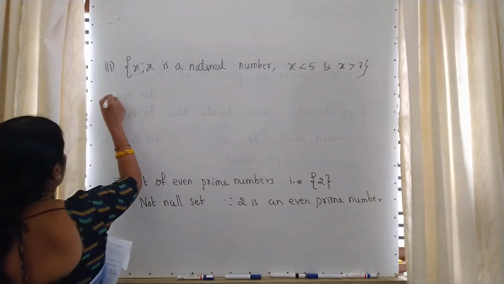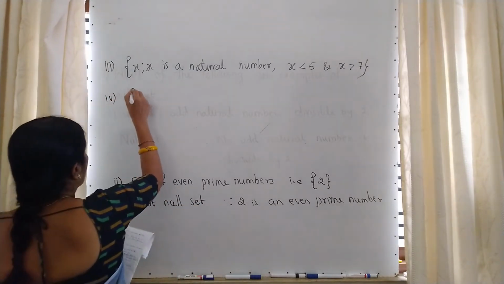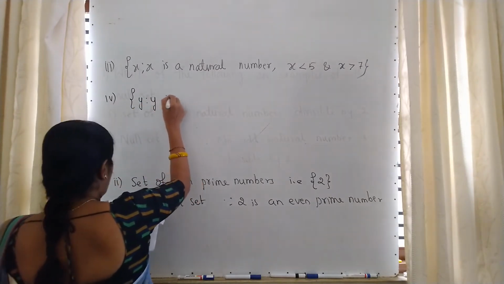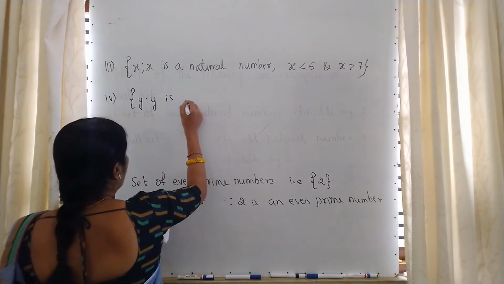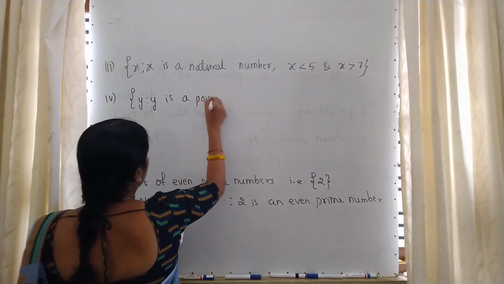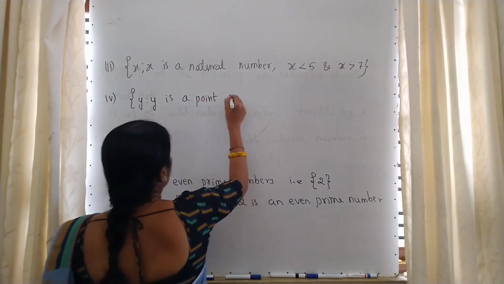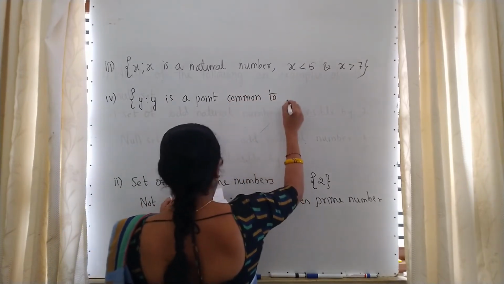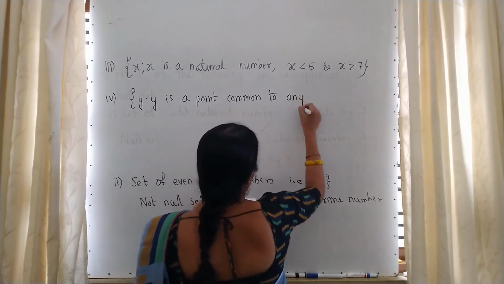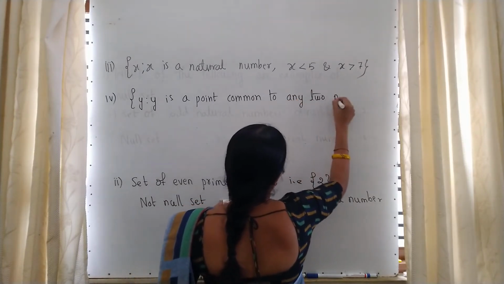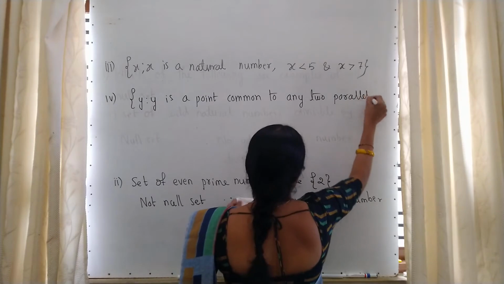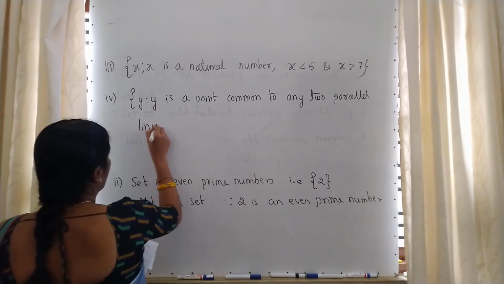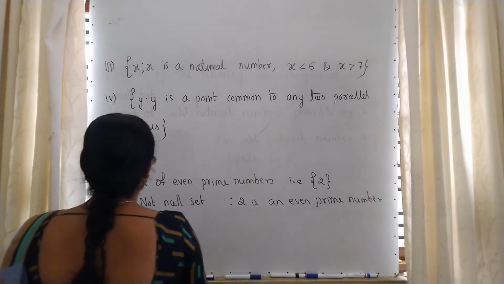Fourth one, Y such that Y is a point common to any 2 parallel lines. And for Kannada medium students, parallel lines means samantara sarala rekhigalu.